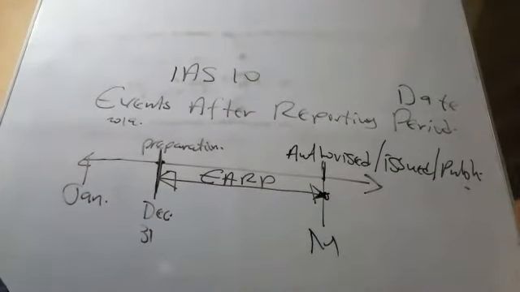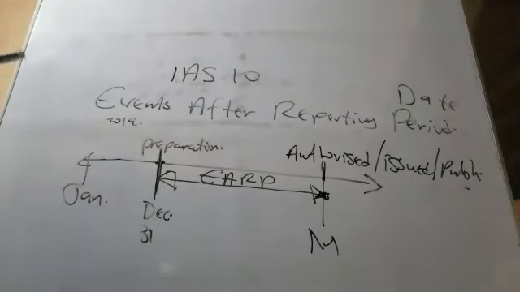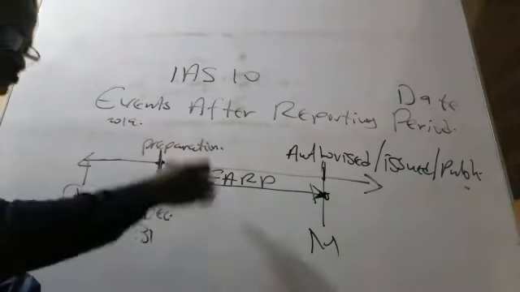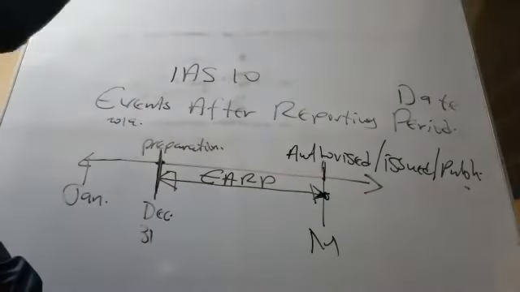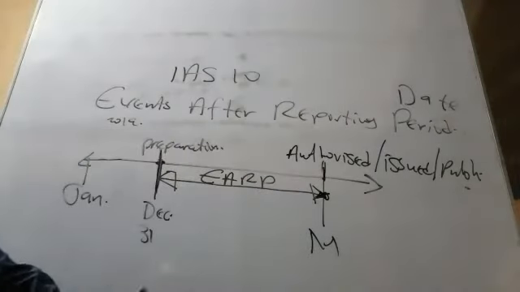So now let's go to the types of event after reporting period. There are basically two types. Okay, there's a question here. Let me pick this question. Just take note that two conditions must exist before we can have events after the reporting period, because there are two dates. Number one, the event must occur after the end of the reporting period. Number two, the same transaction must also occur before they publish the financial statement.